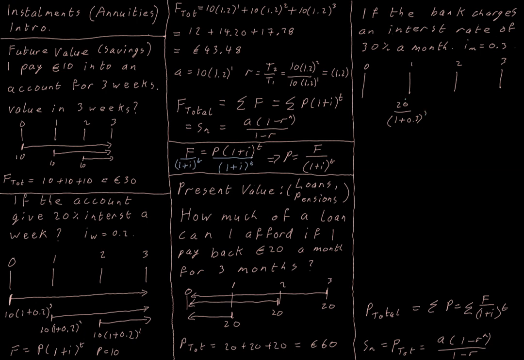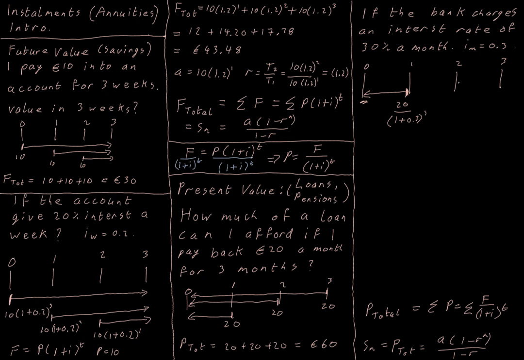So instead of the bank saying this €20 that I'm paying you is worth €20 to us in the present, they're saying I'm discounting it by this much. This interest rate means that I am going to value the €20 you give me in the future less than the €20 or the €60 that I might be giving you now. So to work out the present value of the loan that I could afford, I have to take into account that the bank is valuing this future €20 less than €20 right now. That's what the interest rate means in this case.